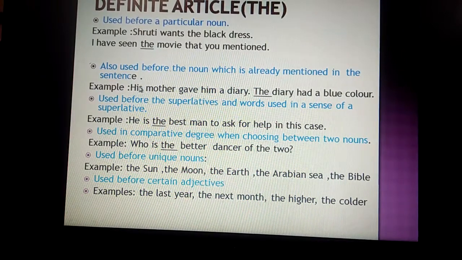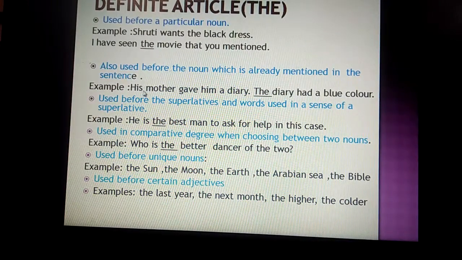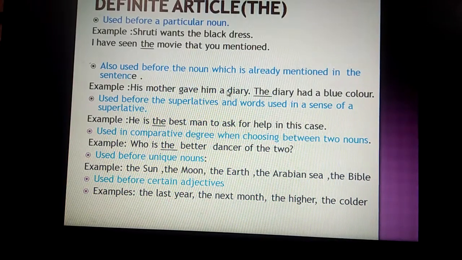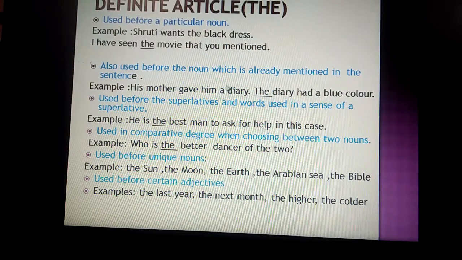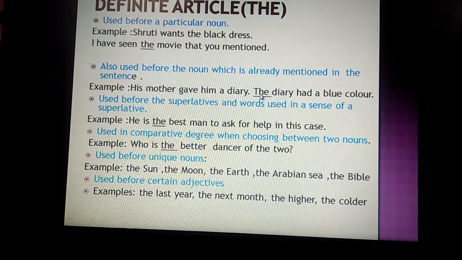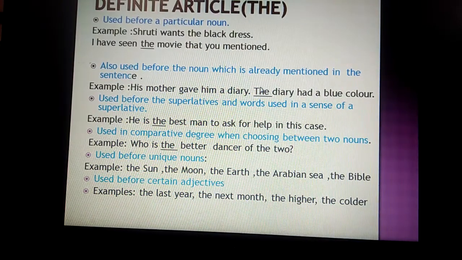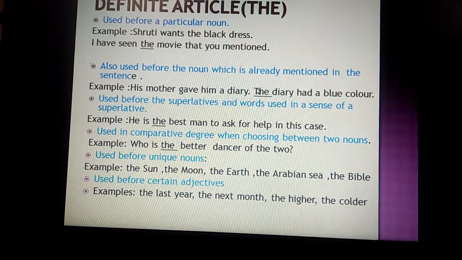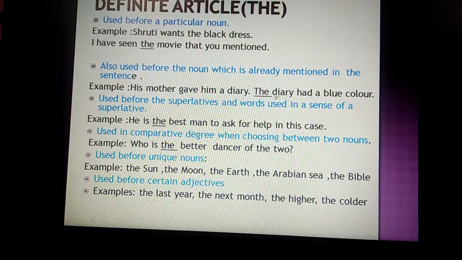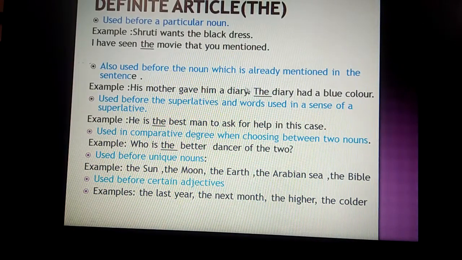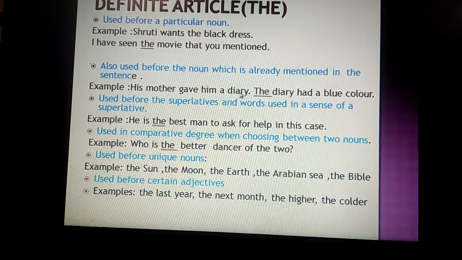For example, if there is a sentence, his mother gave him a diary. Now in the sentence, a diary is already there. We have already mentioned the word diary. Now if we want to write something more about that word, we can write the. That means we are talking about the same diary, the particular diary which has been mentioned in the earlier sentence.